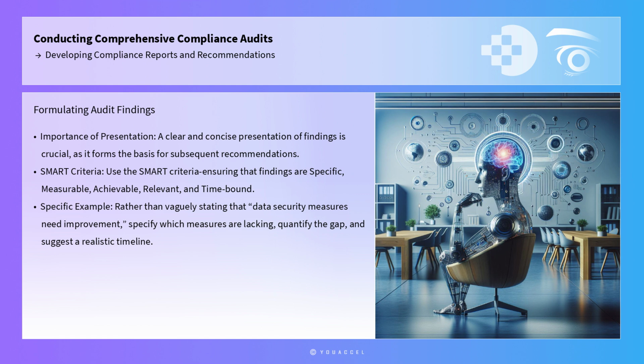Following data analysis, the next critical task is the formulation of findings. This involves summarizing the audit outcomes in a manner that is accessible and actionable for stakeholders. A clear and concise presentation of findings is crucial, as it forms the basis for subsequent recommendations. One effective method for structuring findings is the use of the SMART criteria, ensuring that findings are specific, measurable, achievable, relevant, and time-bound. For instance, rather than vaguely stating that data security measures need improvement, a SMART compliant finding would specify which measures are lacking, quantify the gap, and suggest a realistic timeline for enhancement.